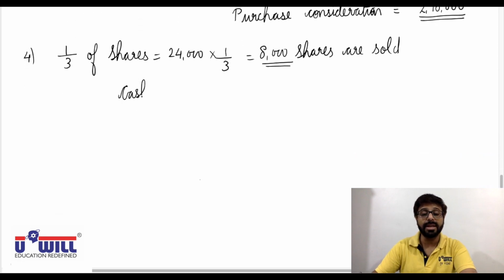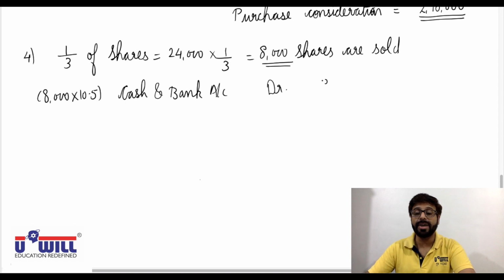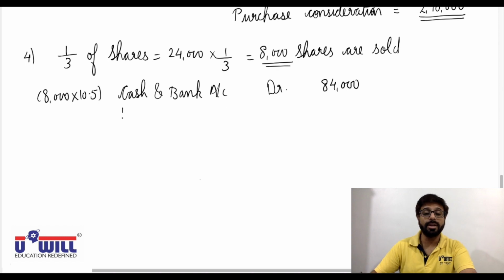Cash comes in, so debit what comes in, cash and bank account debit. Now 1/3 means 8,000 shares are sold and they are sold at 10.5. So 8,000 into 10.5, 84,000. Then the loss we will debit to realization account. So realization account debit, all expenses and losses. 50 paise is our loss.